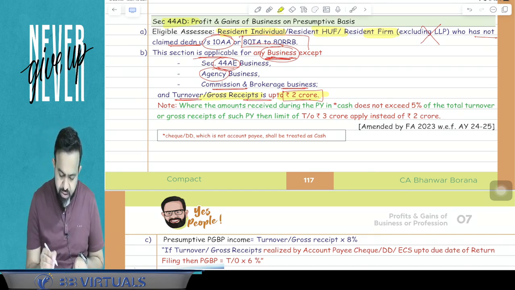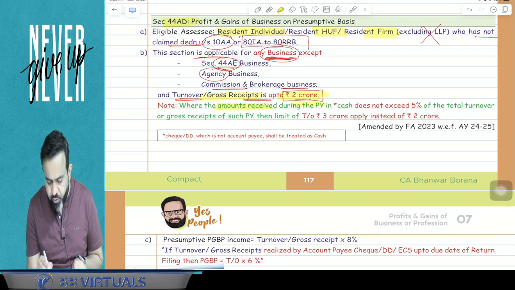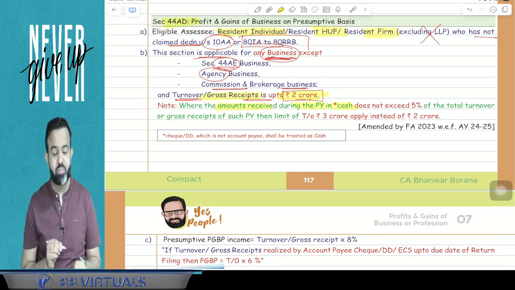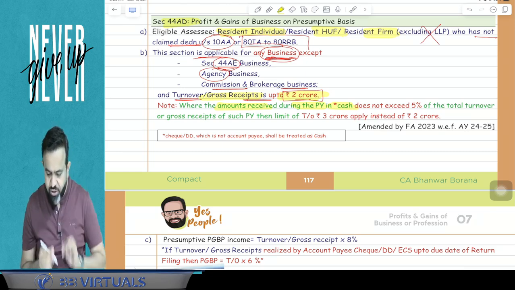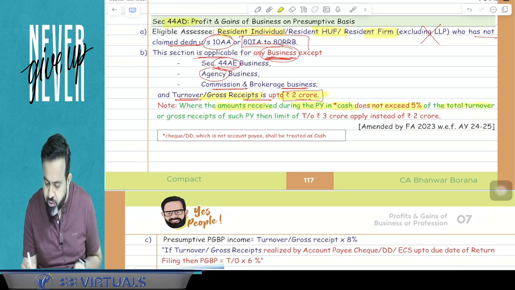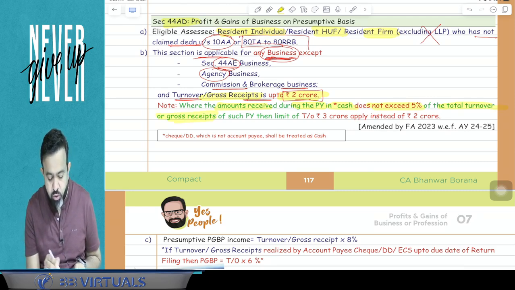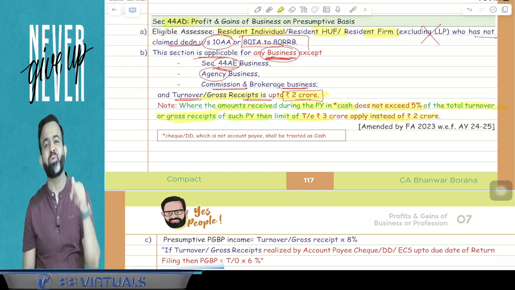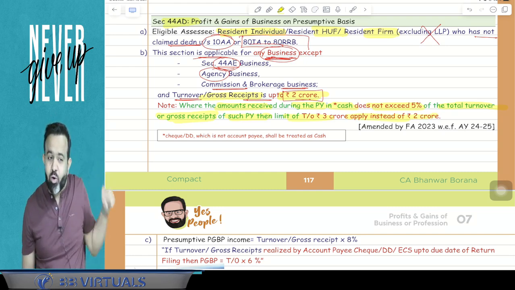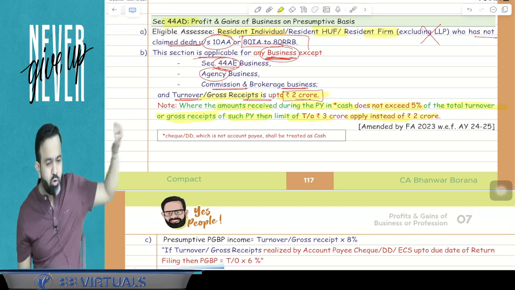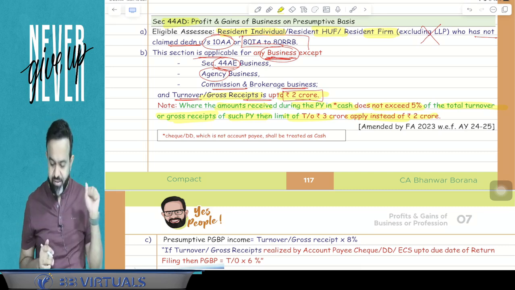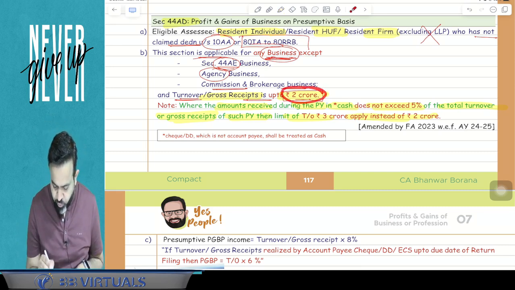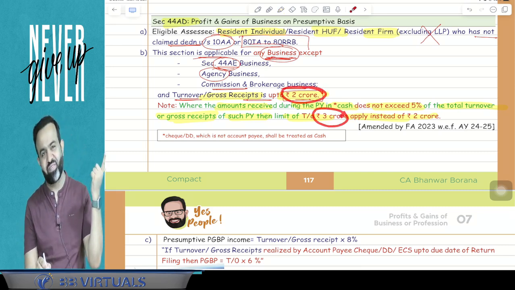Note says that where the amount received during the previous year in cash does not exceed 5% of total turnover or gross receipt of such previous year, then the limit of 3 crore applies instead of the 2 crore. So guys, here they are talking about only turnover, meaning out of the turnover, the amount received in cash is within the 5% limit. Then this limit of 2 crore will be raised to 3 crore.